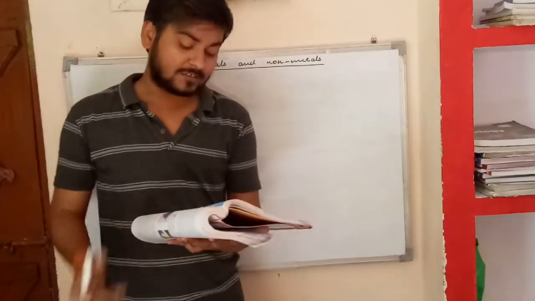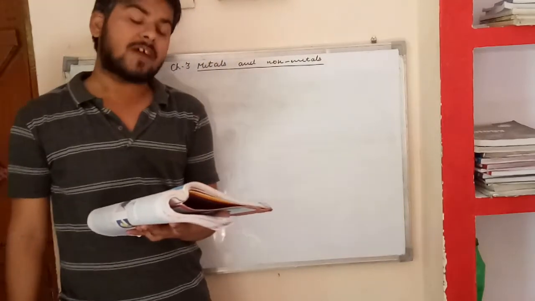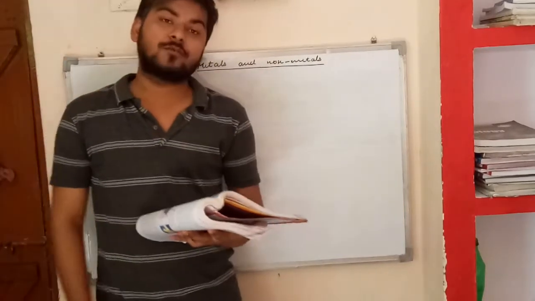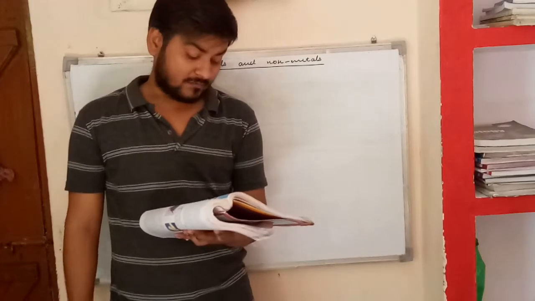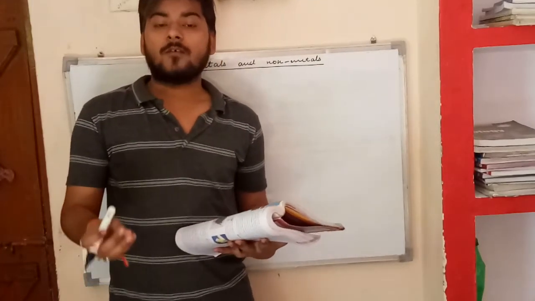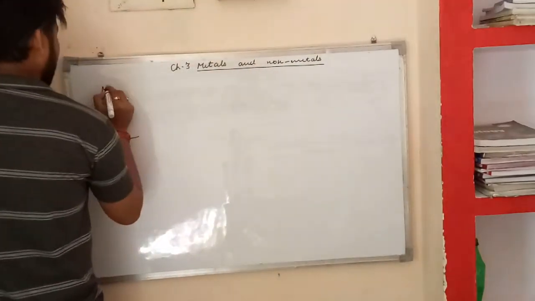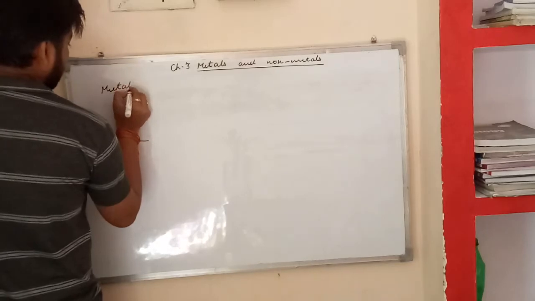So students, on the basis of their properties all the elements can be divided into two main groups, metals and non-metals. So first of all we will see what are metals.